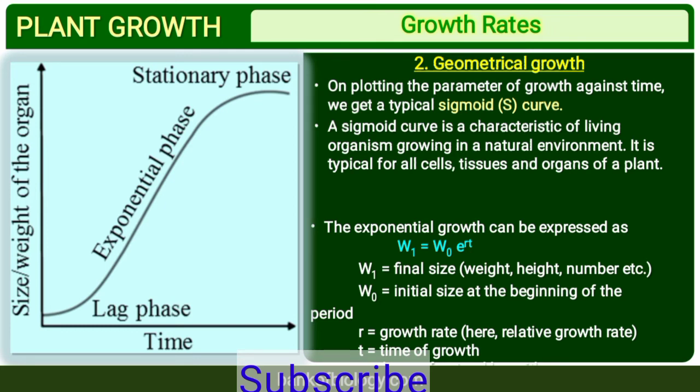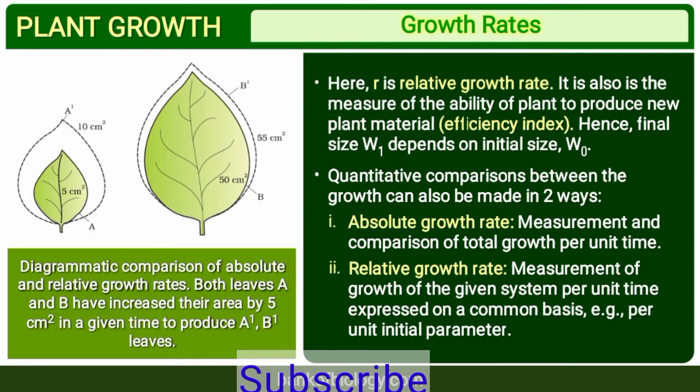Exponential growth can be expressed as W1 = W0 e^(rt), where W1 is the final size, weight, height, number, etc. W0 is the initial size at the beginning of the period. r is the growth rate. t is the time of growth. Here r is the relative growth rate. It is also a measure of the ability of a plant to produce new plant material, like an efficiency index: how efficient a plant is, how much growth it can show. Hence the final size W1 depends on the initial size.